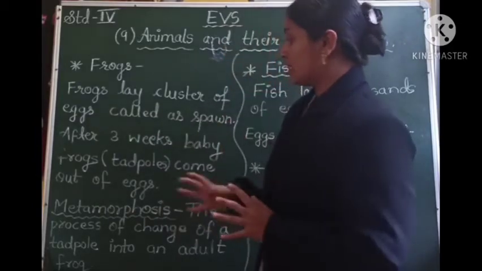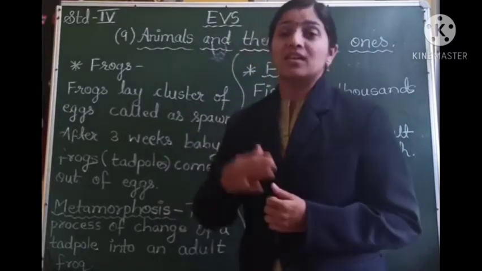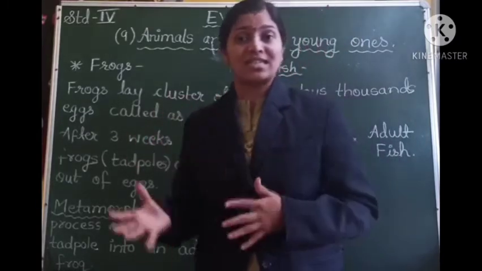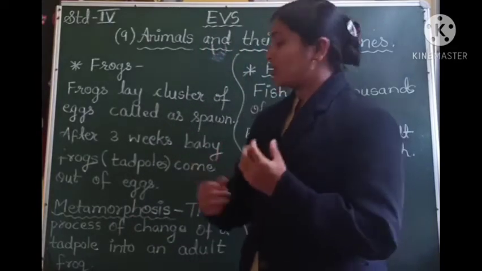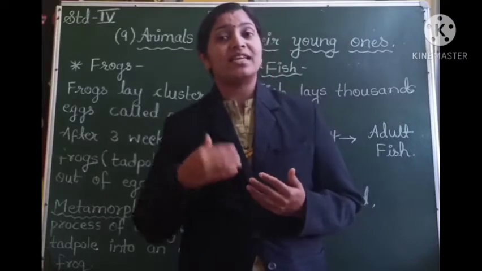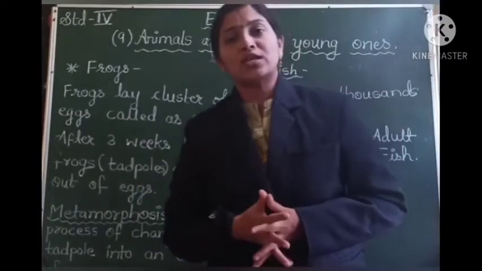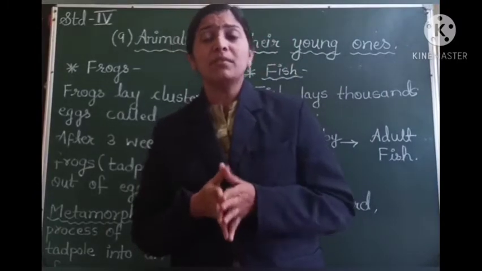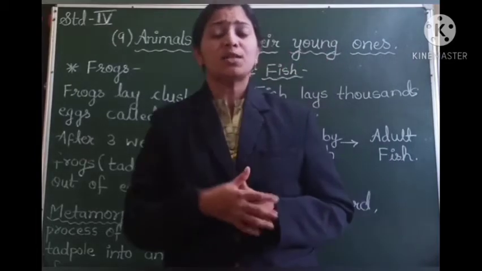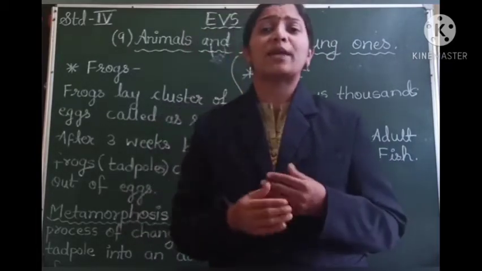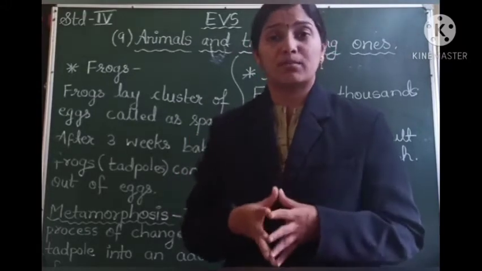So this is the gradual change that takes place in the tadpole: it loses its tail, then its legs develop, and then it grows gradually and becomes an adult frog. Students, after a specific period of time the tadpole develops into an adult frog, and this process by which the tadpole changes into an adult frog is called metamorphosis.